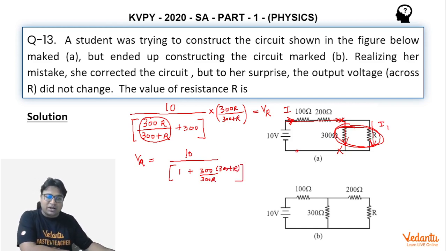So I brought this 300R here into the denominator, and then I inserted this into the bracketed term. So this is what we are going to get. Let me simplify this.